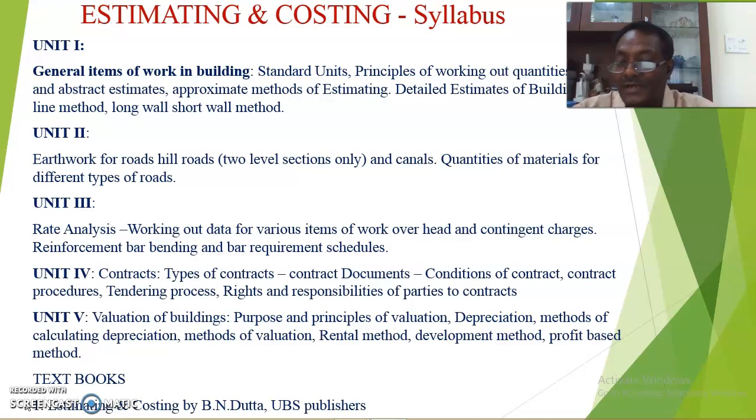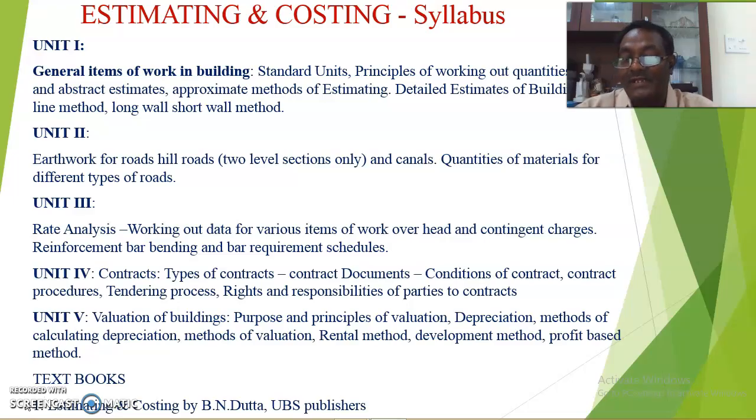Tendering process. When you call for contractors to take up your work, a very important step is the tendering process. That means you have to call for tenders from society, and those people who are interested in executing the work will attend, take your tender forms, and take your work legally.